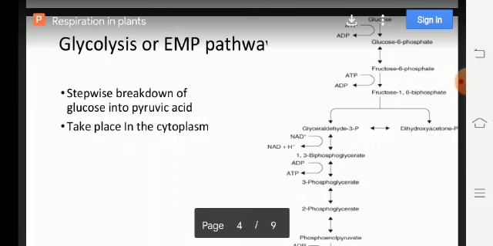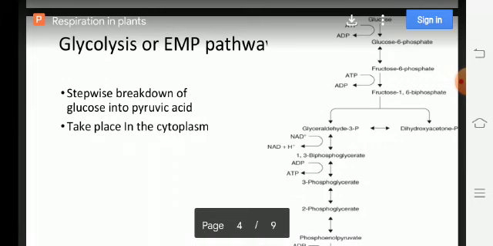Already we know the term isomer: isomers have the same molecular formula but different structural formulas. Now fructose 6-phosphate is again phosphorylated by ATP to form fructose 1,6-diphosphate. Then fructose 1,6-diphosphate splits into two molecules.